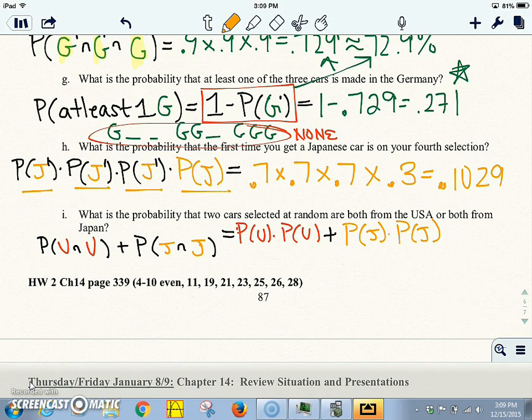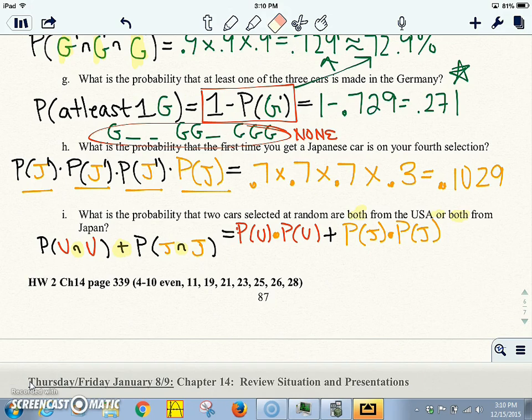Lastly, what is the probability that two cars selected at random are both from the US or both from Japan? So both would be "and", and "or" is the plus. Then using our rules, if we have "and", we multiply, and if we have "or", we add. I really should have written "or" right there, but that's okay.